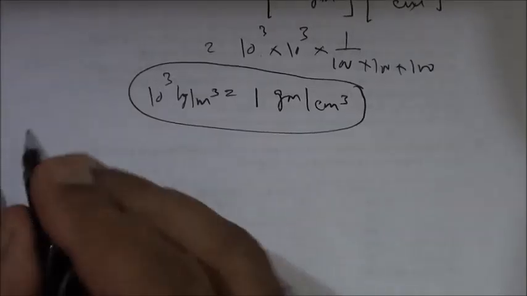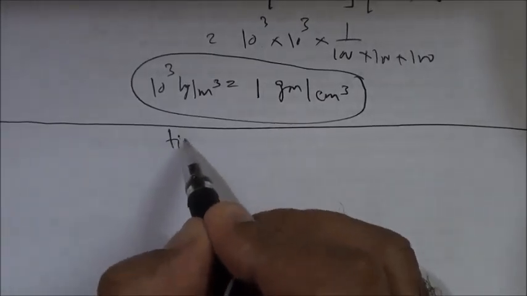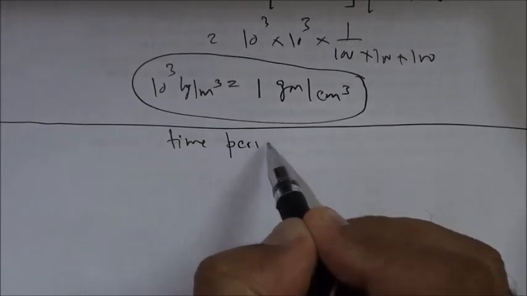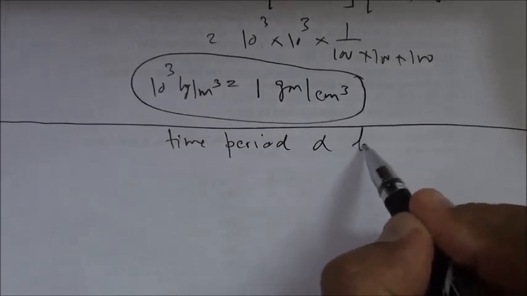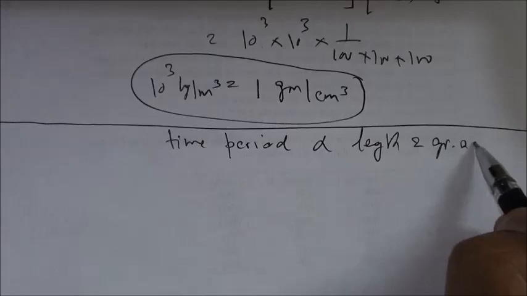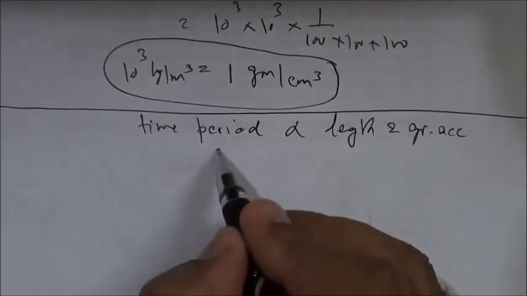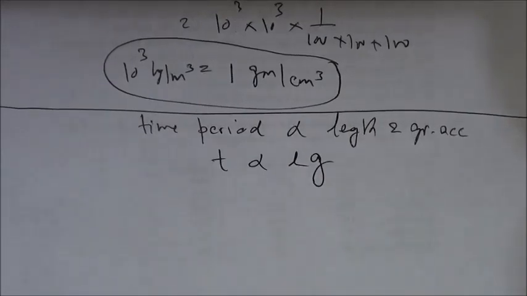One more application we may try when we have to find a relation amongst the given quantities using the method of dimensions. Again, we will start with an example only. If I say time period of a simple pendulum depends on the length of the pendulum and gravitational acceleration, find out an expression for time period.